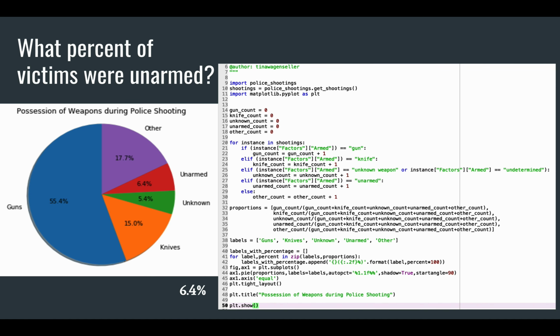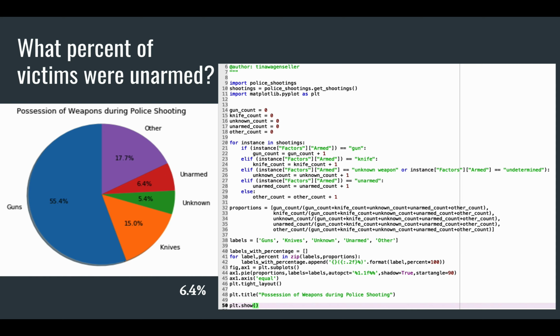So my next question is, what percent of victims were unarmed? And as you can see in this pie chart, it says that 6.4% were unarmed, which is about 272, I believe, people out of the 4,294 instances reported. 6.4 may not seem like a very significant amount, but then if you think about it, 272 is a lot of people who were unarmed and shot by police even though they were innocent.